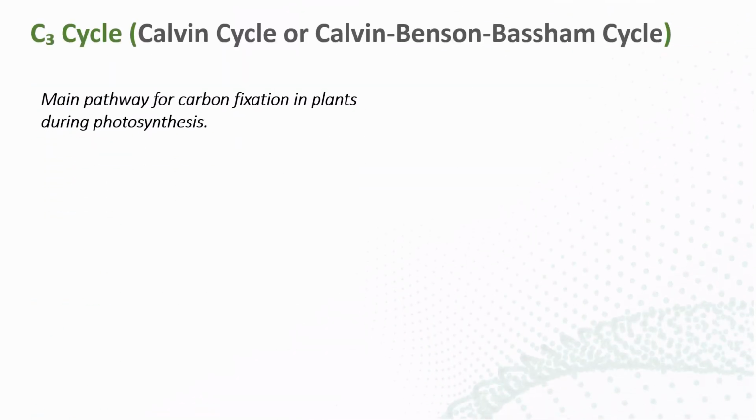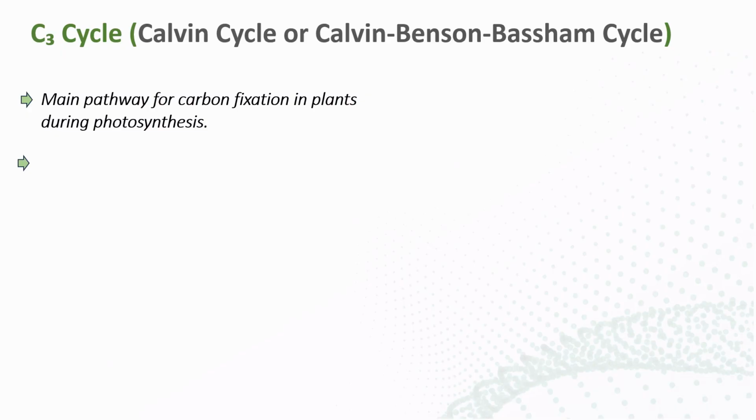So here you can see what a C3 cycle means. Normally it occurs in the C3 plants. It is known as the C3 cycle or Calvin cycle because Calvin proposed this cycle, or it is also known as the Calvin-Benson-Bassham cycle.